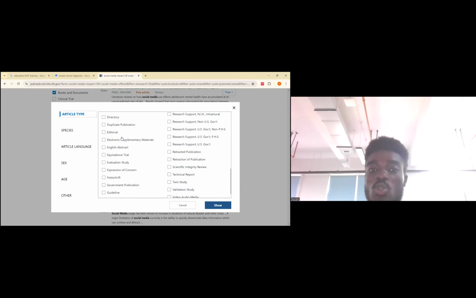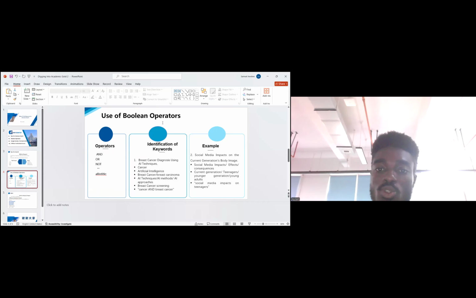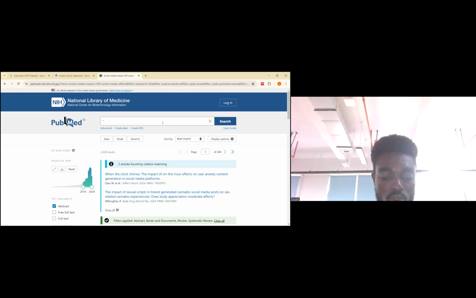So for PubMed, here you can refine it by also adding something like using the AND or social. Okay, social media. Okay, let's try something else by using the double quotation marks. Maybe we can look for social media impacts on teenagers and see. But in this range, I'm using the double quotation marks, which means that I want this to be written exactly as I've written it in the topic. So let's search and see.